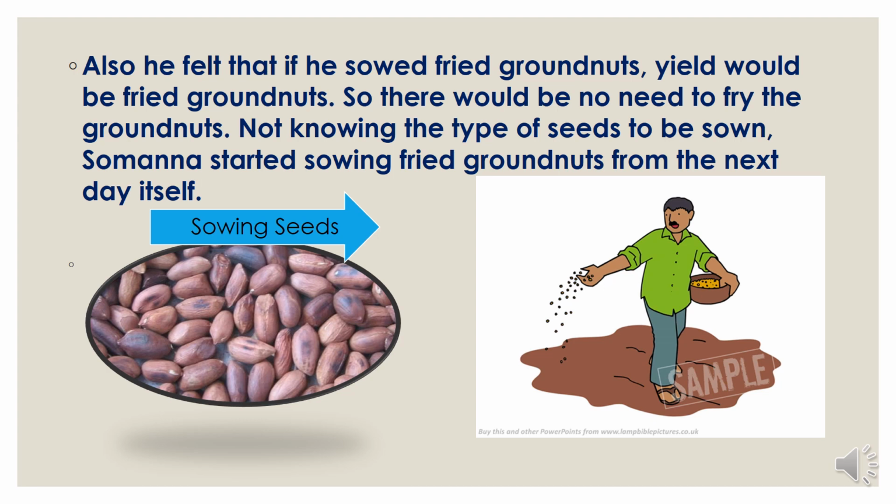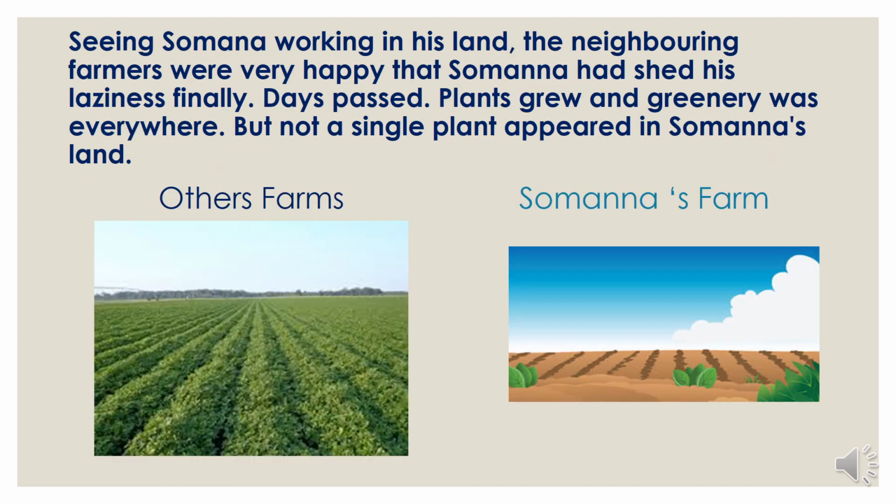So what he did is, next day he went to the market, purchased fried groundnuts, and he decided to sow it in his farm. And seeing Somanna working in his land, the neighboring farmers were very happy that Somanna had shed his laziness finally. So Somanna began to sow the fried groundnuts in his farm, and looking at him working, all his friends and all the neighbors were very much happy. They thought that finally Somanna has given up his laziness and he is working.